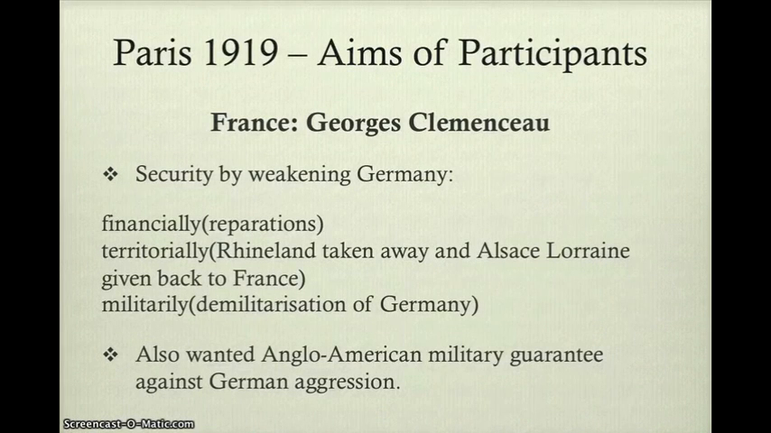Moving on to the aims of the participants. France, led by George Clemenceau, as mentioned, wanted security by weakening Germany. This was to take place by weakening Germany financially through heavy reparations to be paid to France and Great Britain. Territorially, by taking away the Rhineland and by giving Alsace-Lorraine back to France. And militarily, by demilitarizing all of Germany and specifically part of the Rhineland. Also, they wanted an Anglo-American military guarantee against German aggression.